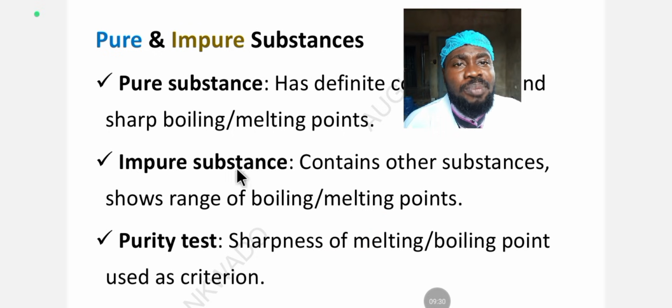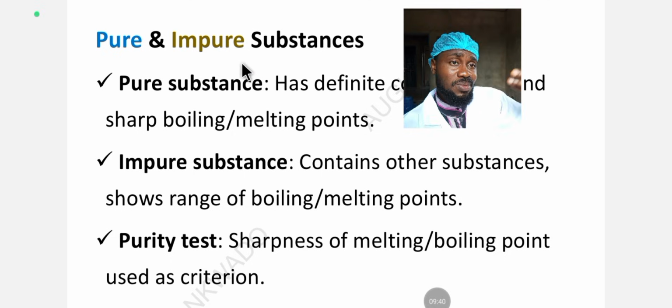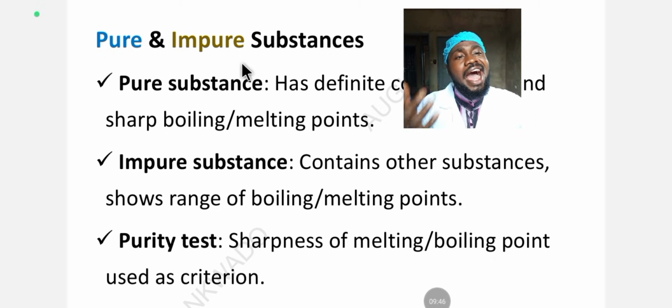Then impure substance contains other substances. A pure substance is pure on its own. For example, carbon is a pure substance. When it now contains other substance like oxygen, it becomes impure. Iron is a pure substance. When it now reacts or it now contains other substances like oxygen, it becomes impure.